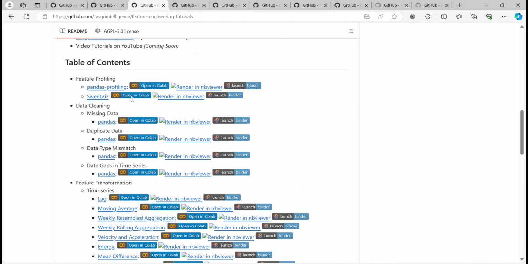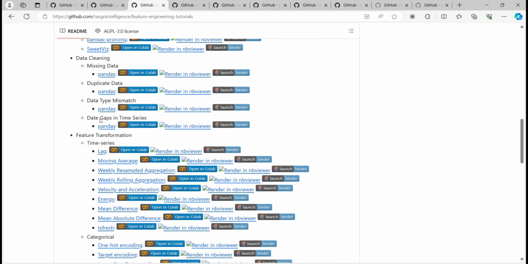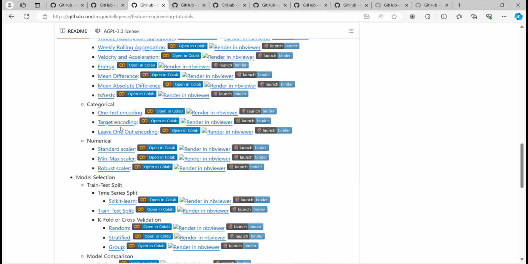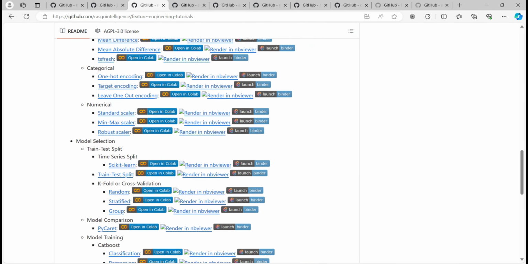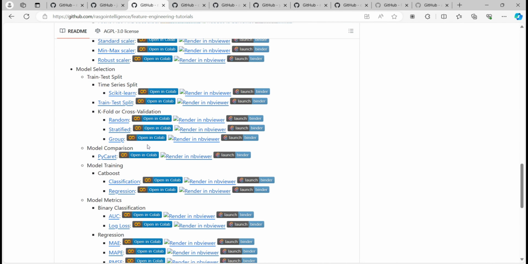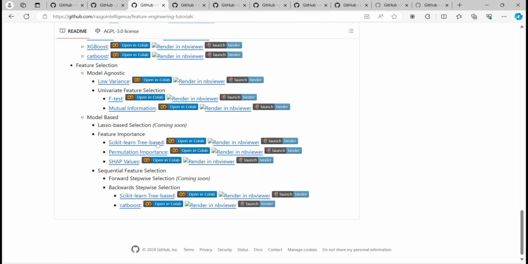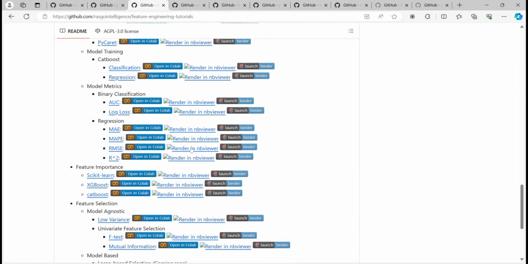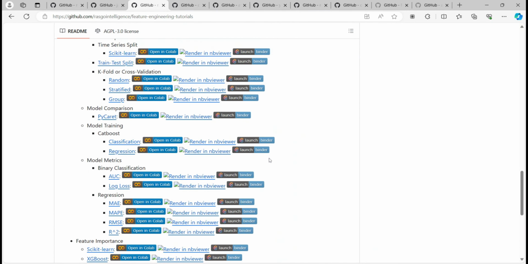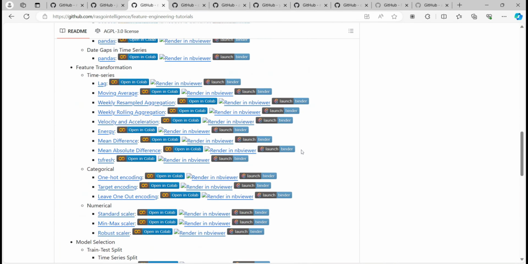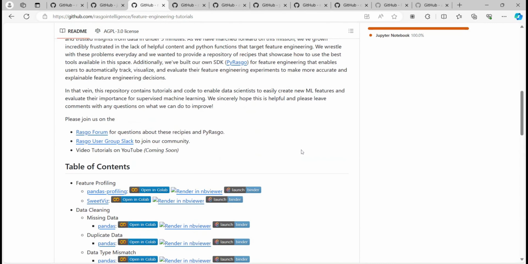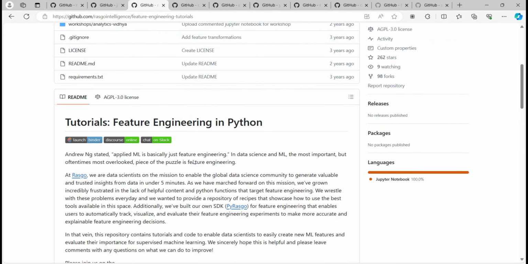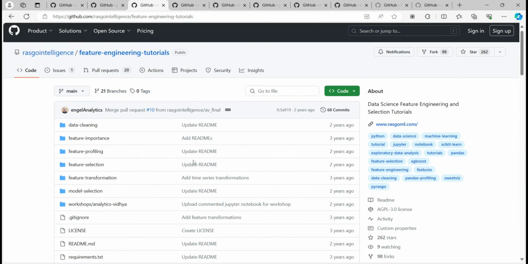Okay, whatever things like feature profiling, data cleaning, feature transformation, whatever things are there in data science, like model selection, all these things, you can explore this GitHub repo pretty much. They have listed good things, and you can learn these things. Okay, some video tutorials are also going to be coming out, so you can just explore this GitHub repository, right?